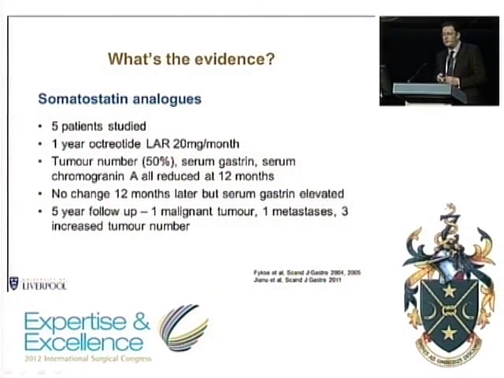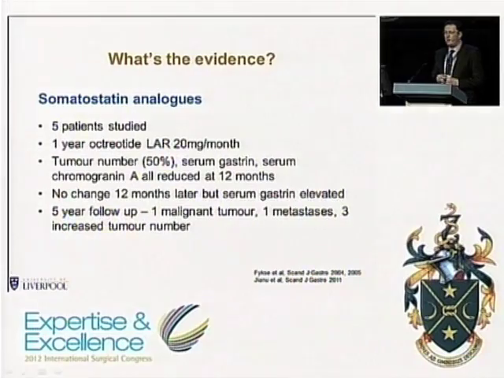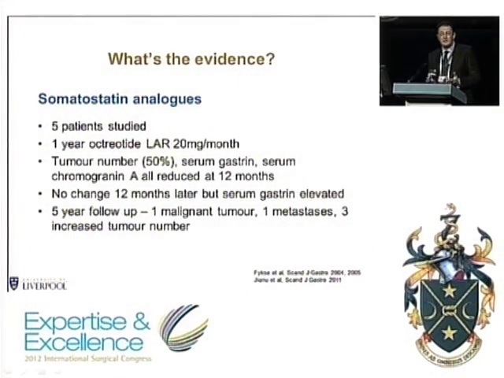They hadn't recurred. However, when they looked at 5 years of follow-up, the tumors had all recurred, and some of them had got much more aggressive. One had metastasized, and one had become more malignant in appearance. One conclusion that you could draw from this is that somatostatin analogs are not a treatment option, and they certainly aren't for just 1 year of therapy. What could be considered is that you give this long term, but there is no trial evidence or even case series evidence to support that, and I therefore think it would be a little bit tricky to embark on as a sole treatment modality with current evidence.